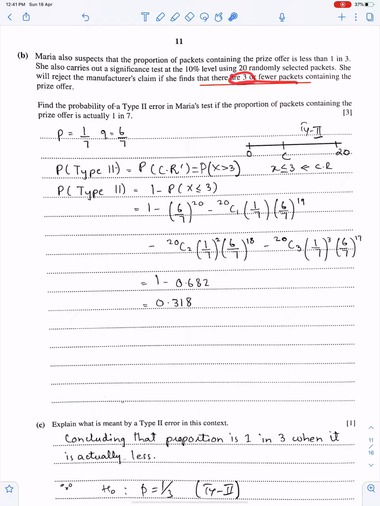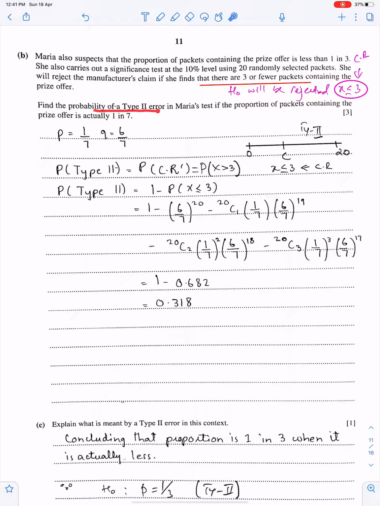So H naught will be rejected if x is less than equal to 3, so this is the critical region. When you reject H naught, then that region is critical. So critical region is x less than equal to 3.